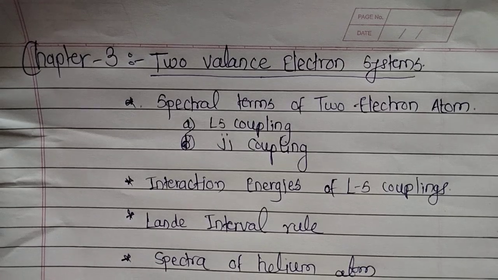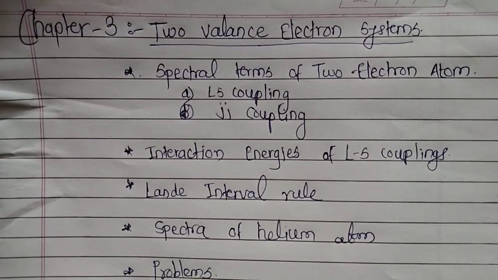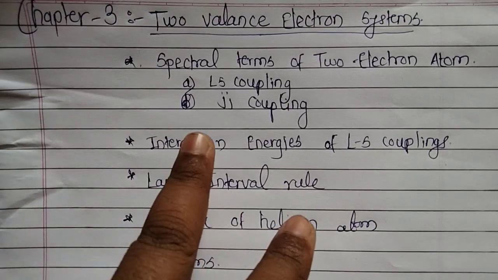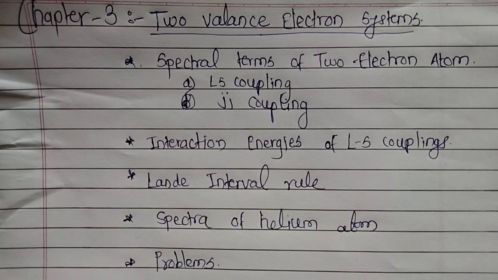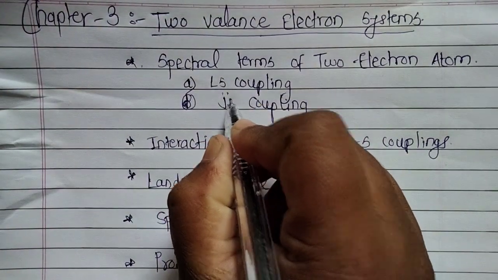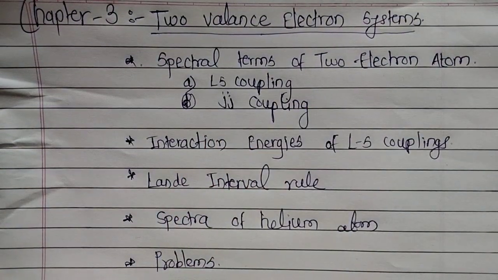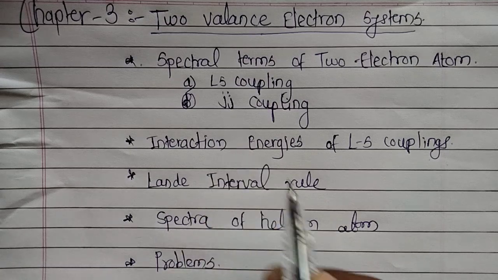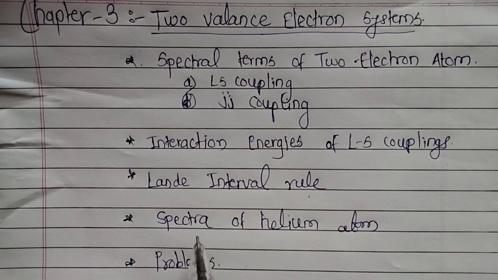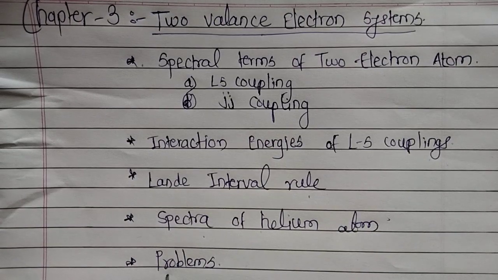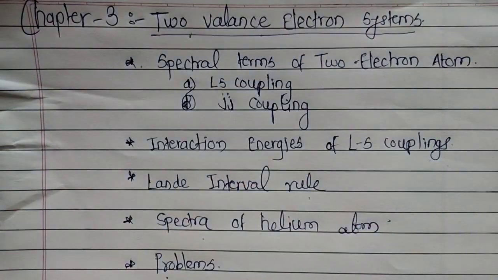These are some major points we have to cover in this chapter. The spectral terms of a two electron atom, in which we will see LS coupling and JJ coupling. Next, interaction energies of LS coupling, then the Landé interval rule, the spectra of the helium atom, and problems related to two valence electron systems.